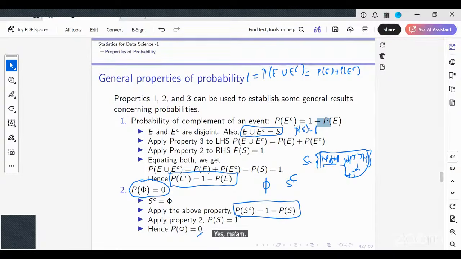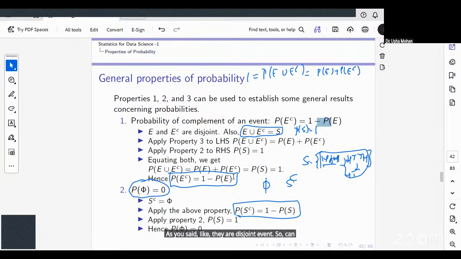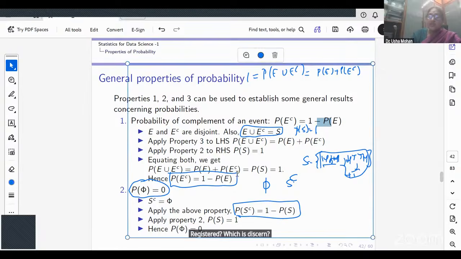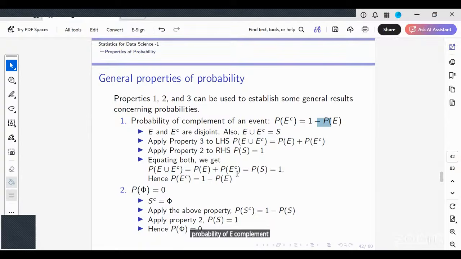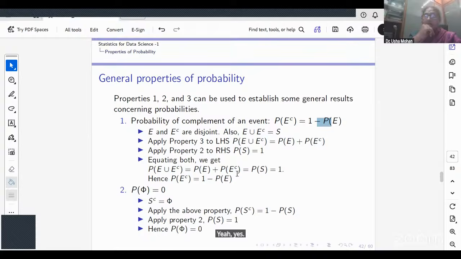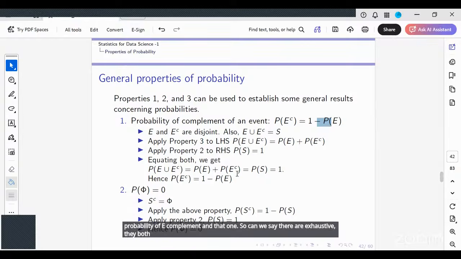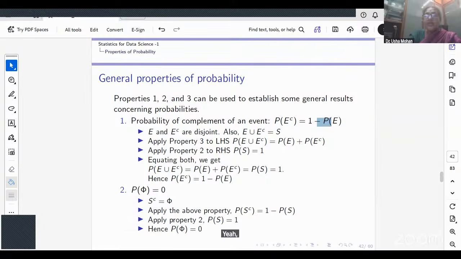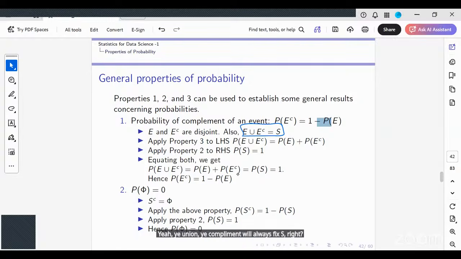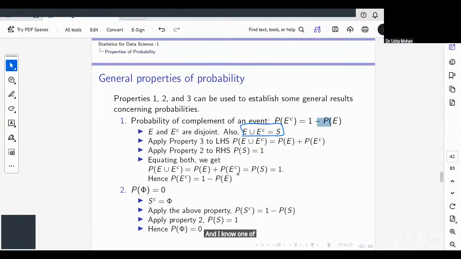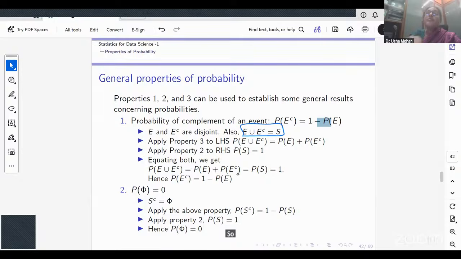So as you said, they are disjoint events. So can we say they are exhaustive? They both are mutually exclusive and collectively exhaustive. E union E complement will always be S, right? And I know one of S is definitely going to happen. So E and E complement are mutually exclusive and collectively exhaustive.